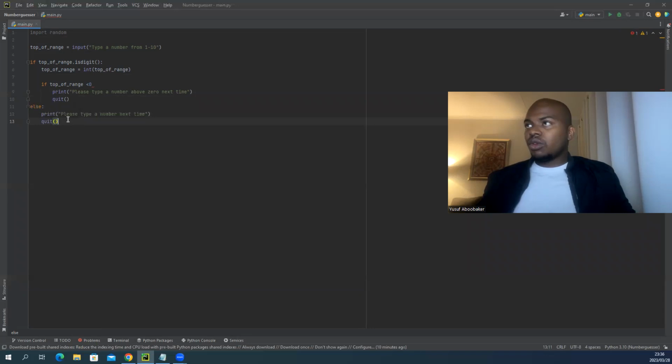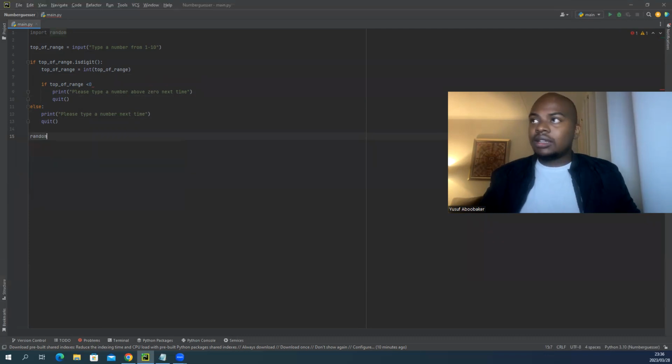Yeah, cool. So now, sorry, I'm just looking at my notes. Okay, cool. So now we're gonna set in place the random number that they've typed in, of course, and we'll set this as a variable.